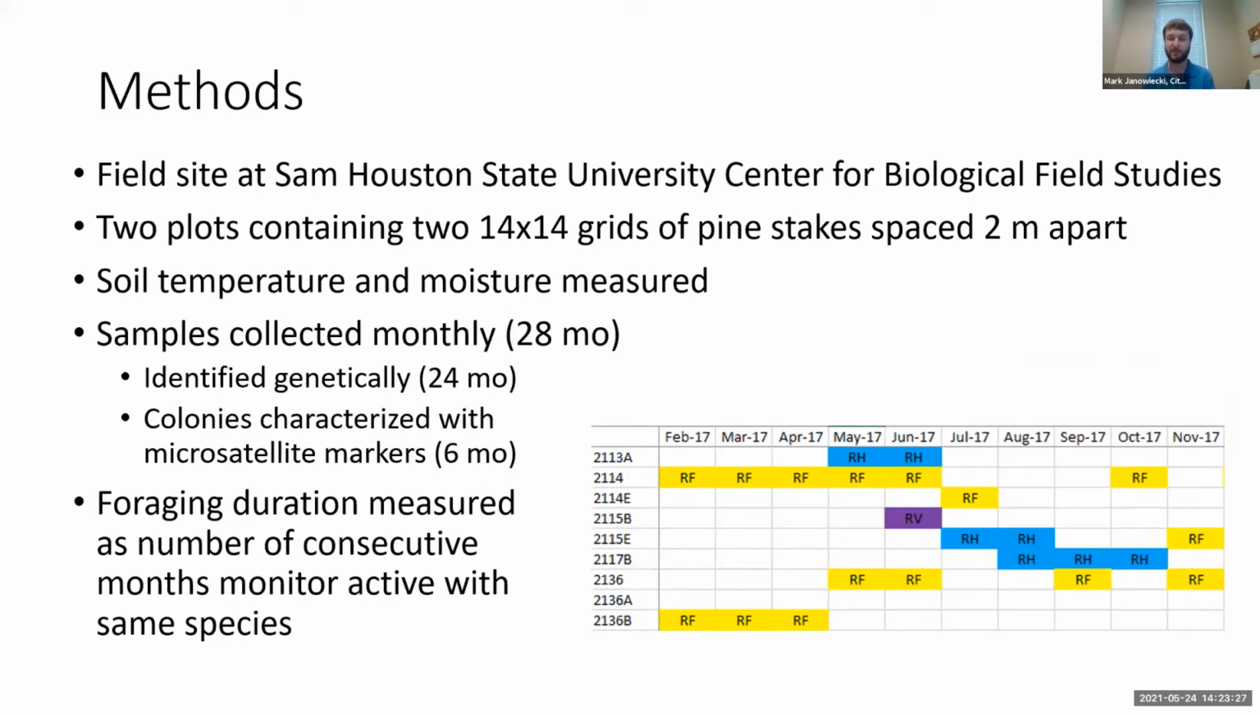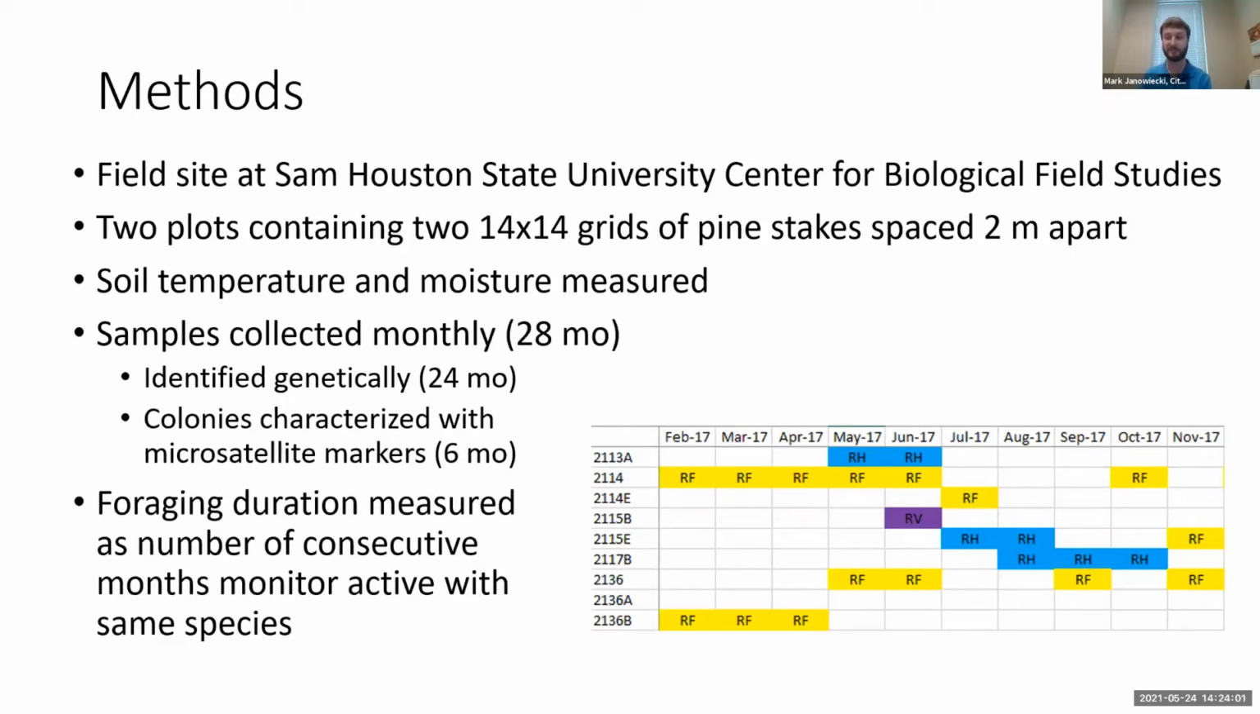This is an example of what the corner of my data sheet looked like. Each of the rows represents a monitoring station, like 2113A. Each of the columns is a month. The different species are represented by different colors and their initials. In this first row, there are 2 consecutive months of Reticulitermes hageni foraging, which I would say is a duration of 2 months foraging for this colony. The next row has 5 flavipes months in a row, so that would be a duration of Reticulitermes flavipes foraging for 5 months.